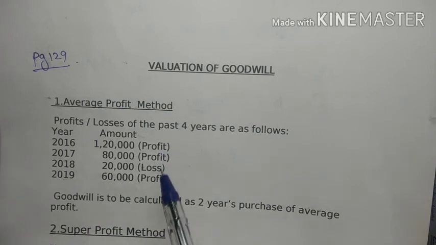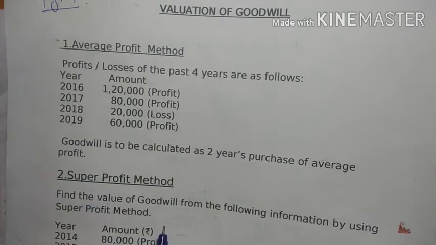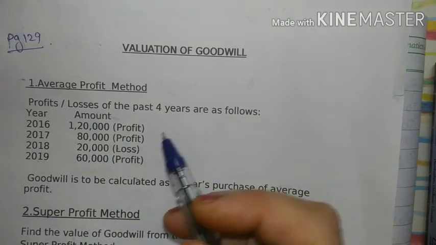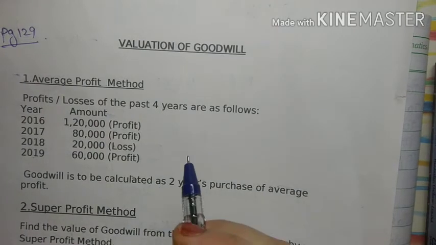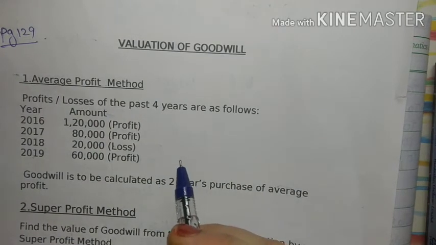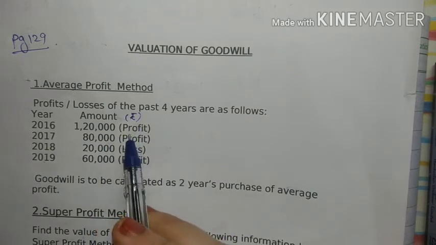So for calculation I have taken two small problems, one from average profit, one from super profit method. Such calculation may be asked as a part in your admission problem, as well as they can ask as the objectives. So first I will read out the problem for average profit method.